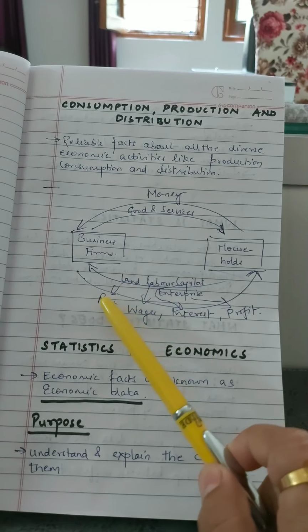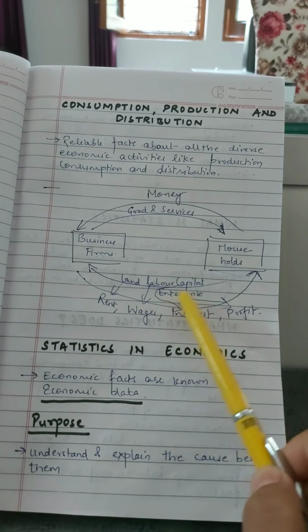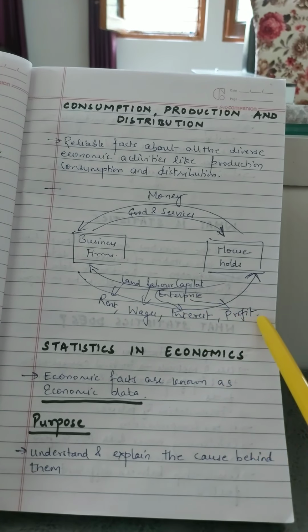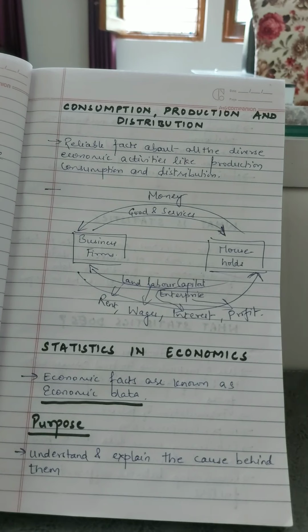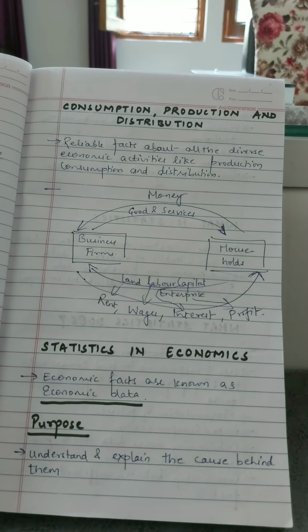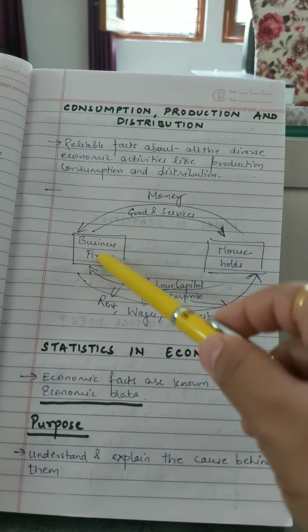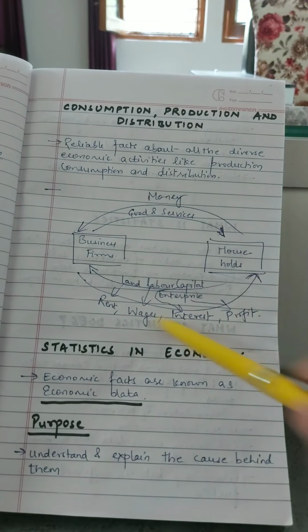In return they will pay rent on land, wages to labor, interest on capital, and with the enterprise they will generate a profit. So this is the circular flow that happens in an economy. Everywhere there are production activities and consumption activities that take place, and these production and consumption activities get distributed in an economy.